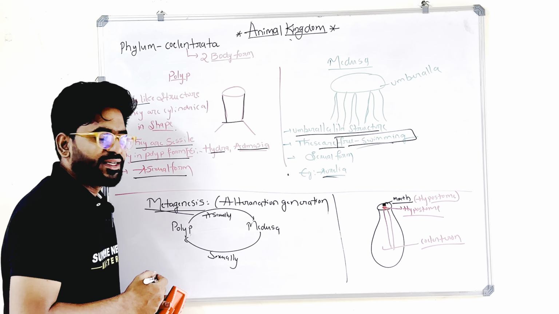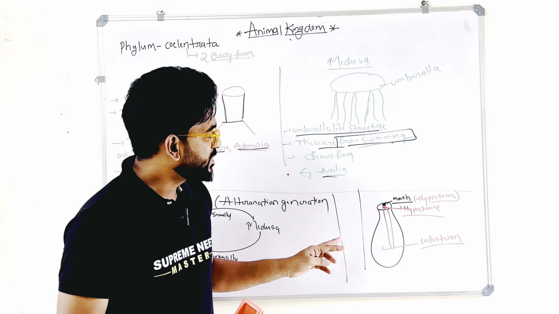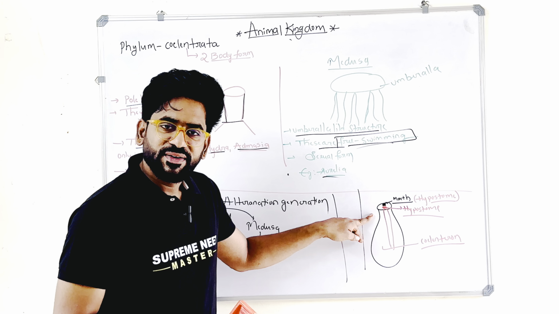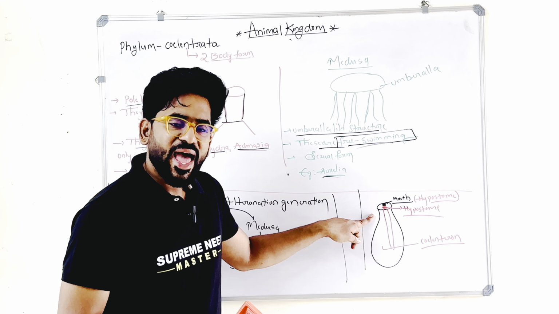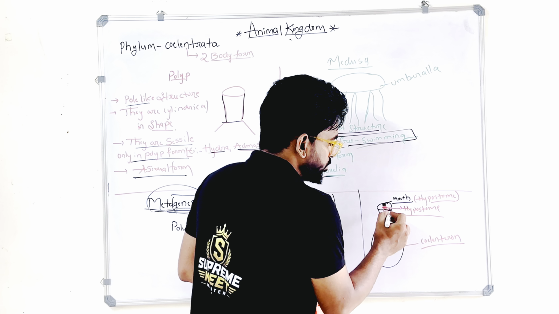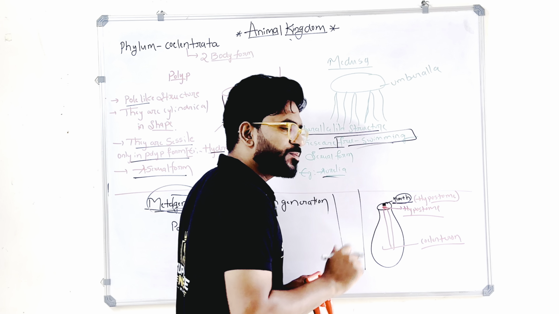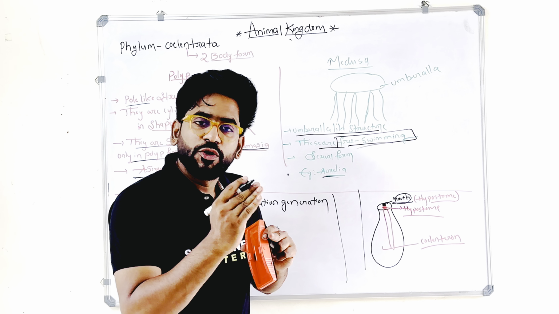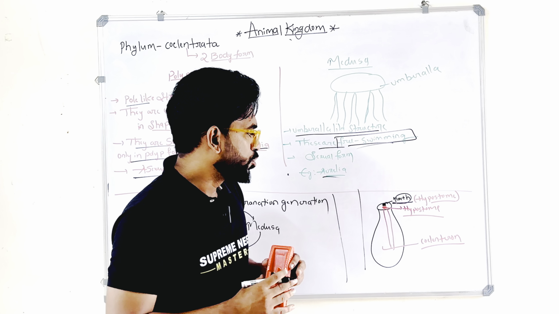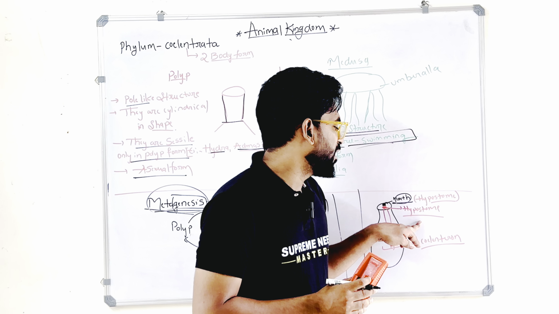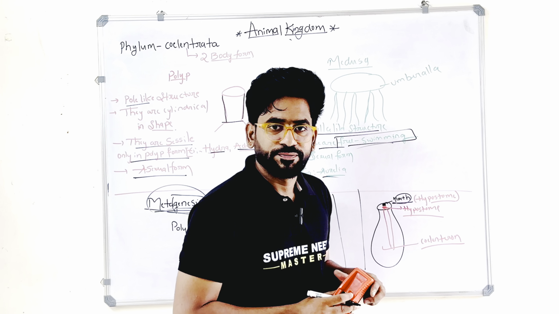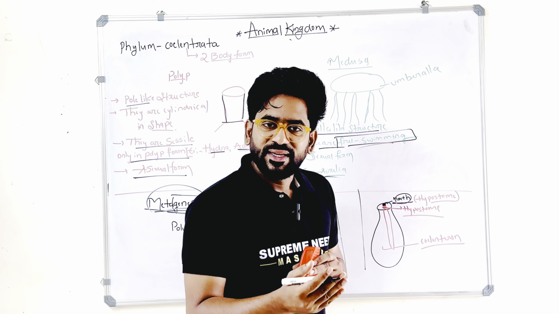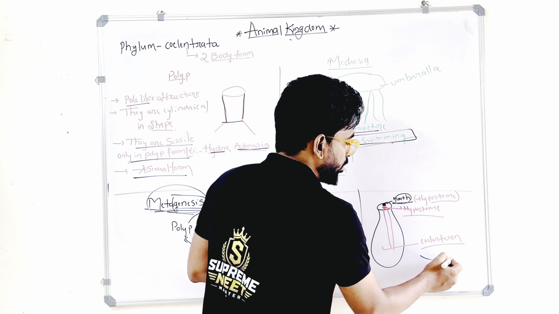Here I told you the blind sac body plan. Body plan means there is only one opening which acts as a mouth and also acts as an anus. The position where the mouth is present is called the hypostome. Below or beside the hypostome, there is a single opening that is called the mouth, which acts as an anus and mouth.